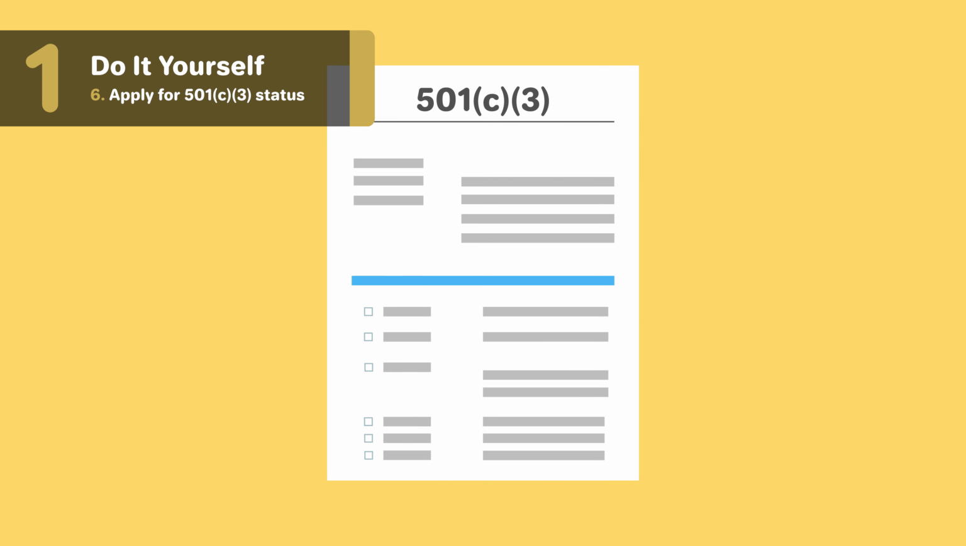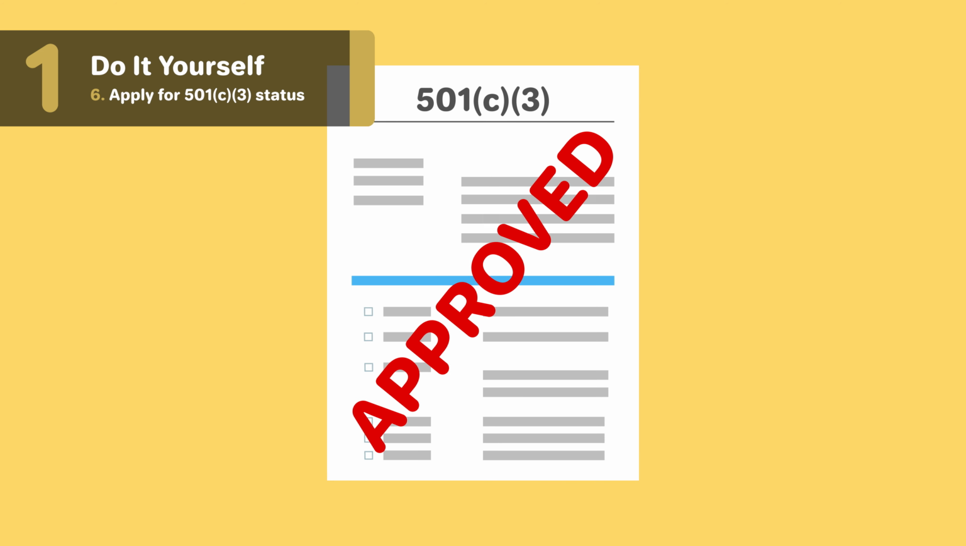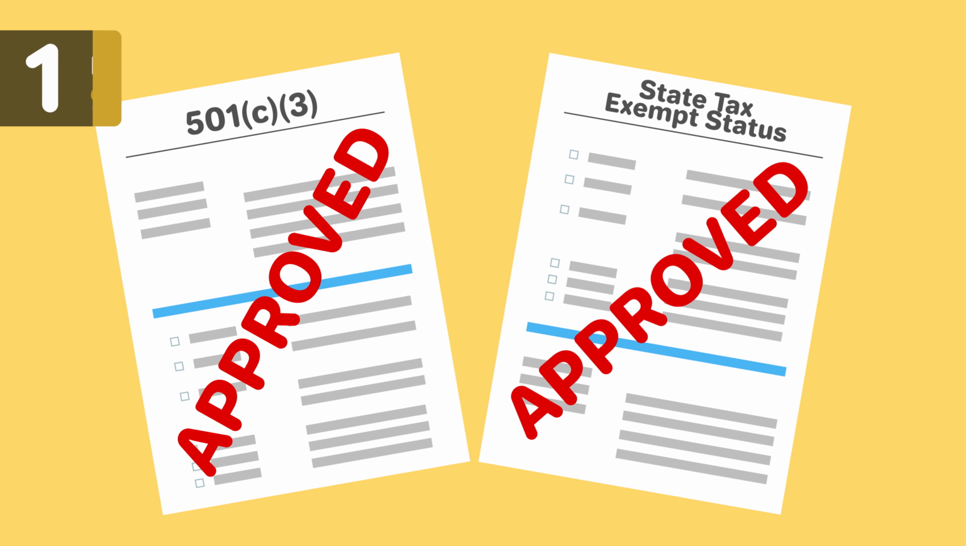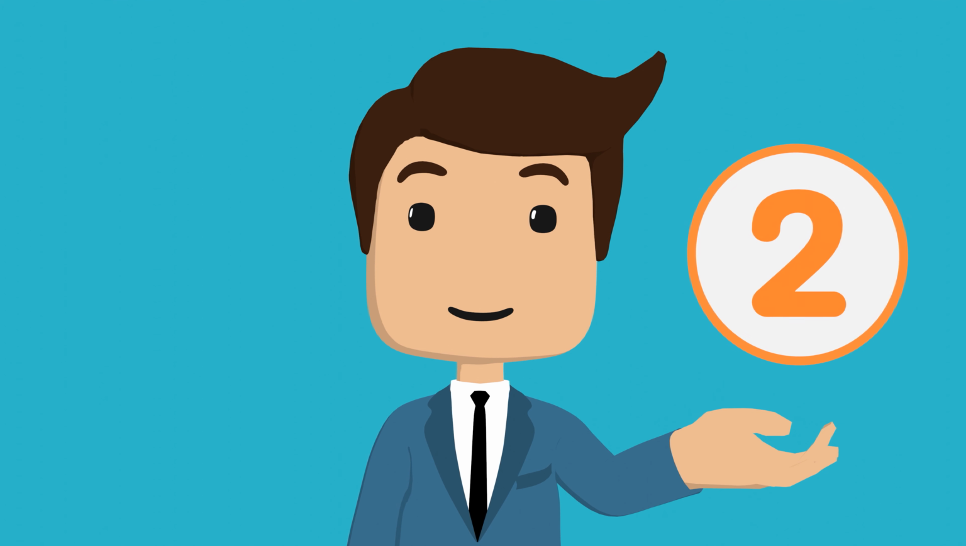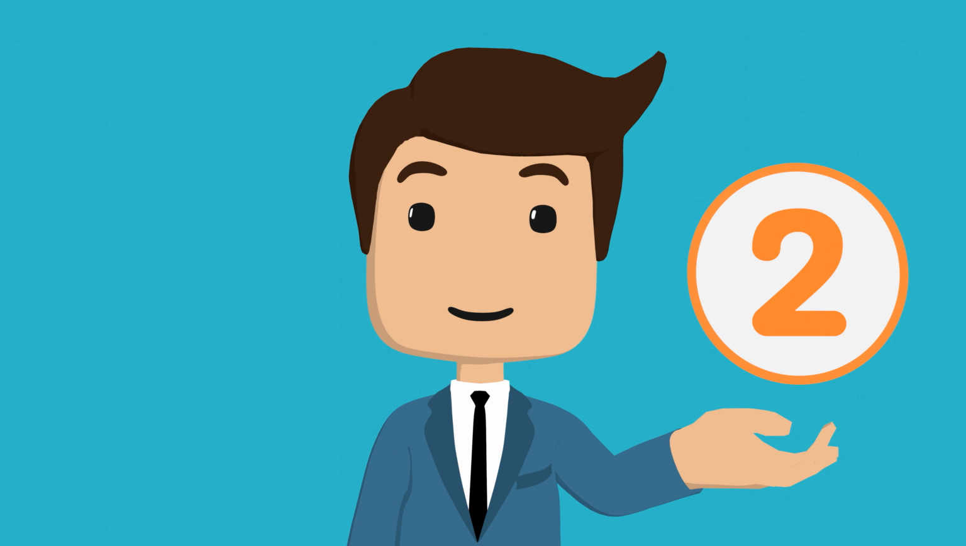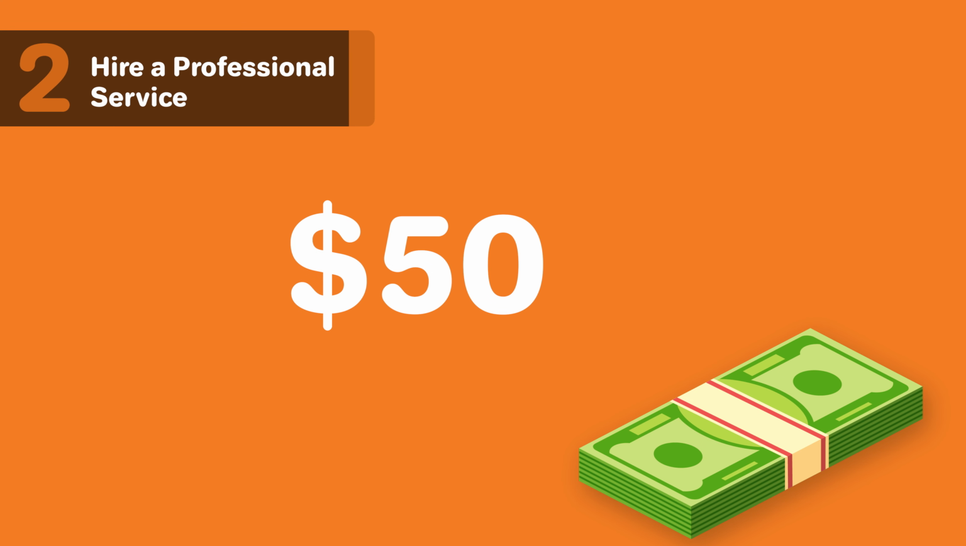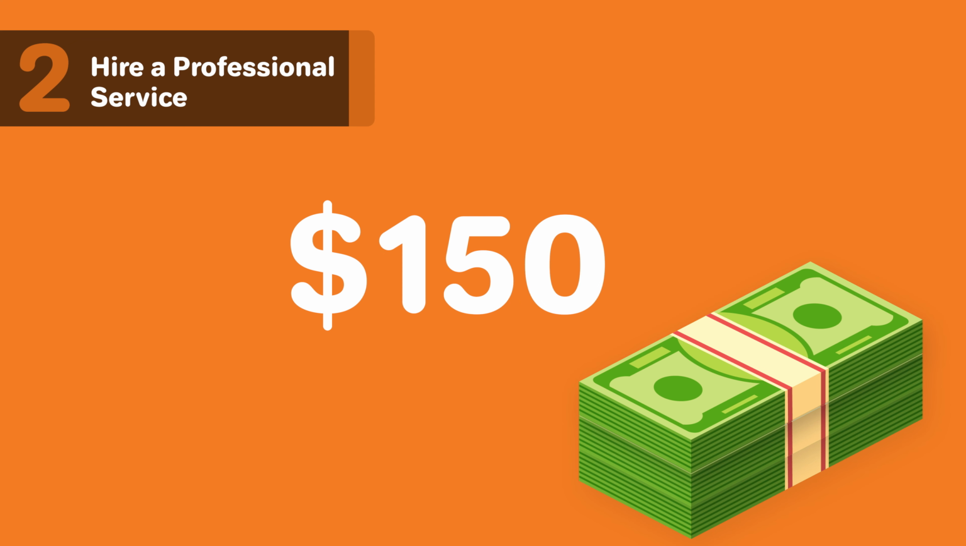Once you've received your 501c3 determination letter from the IRS, your organization will generally be exempt from Ohio commercial activity tax. Option 2. The second way to form a nonprofit is to hire a professional service to create your nonprofit for you. Hiring a professional service to file your forms and act as your registered agent for the nonprofit will cost you an additional $50 to $150.